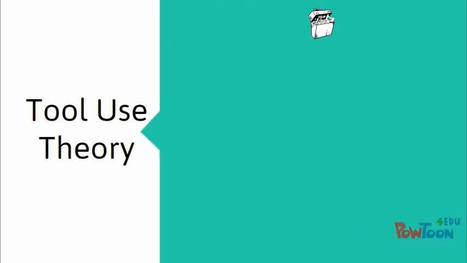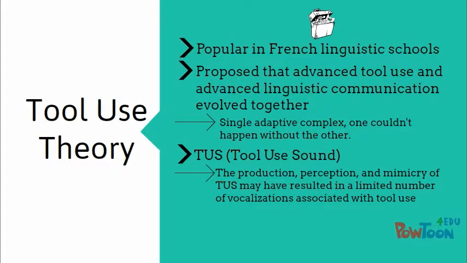The next theory we'll look at is the tool use theory. This theory was popular in French linguistic schools, especially prior to 1867. In 1867, there was a formal ban on language origin studies done by the Linguistic Society of Paris, so there was a slight decline in popularity. This theory proposed that tool use and language evolved simultaneously and influenced one another. The whole theory is based around the idea of TUS, or tool use sound. It states that humans would mimic TUS, resulting in a limited number of vocalizations that were only associated with tool use.